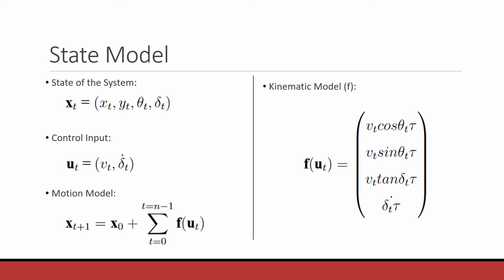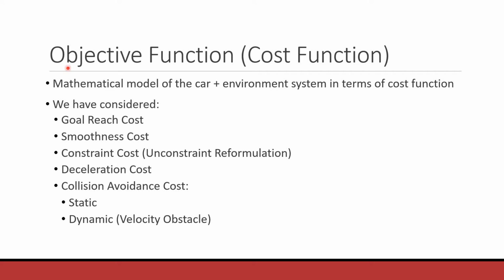Now let us look at MPC in a little more detail. This slide presents the state model of the system, where x of t represents the state of the robot or the vehicle at any time instance t. U of t represents the control input, that is the velocity and the steering rate. The motion model here represents that any state of the vehicle can be calculated by the initial state plus integrating over all previous states. This is the kinematic model that was shown earlier. The objective function of the MPC problem is an optimization problem that is optimized using an optimizer.